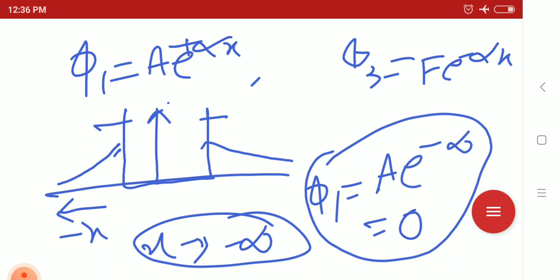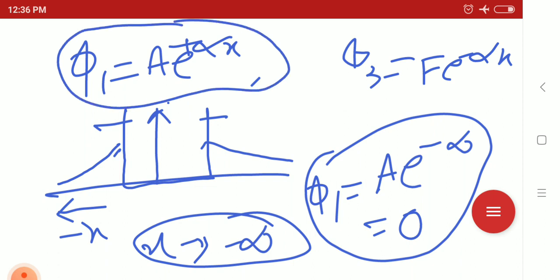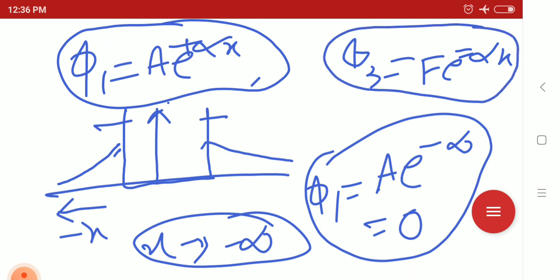So phi 1 equals A e to the power alpha x, and on the positive side e to the power minus alpha x, because if x goes to plus infinity, this wave function vanishes and satisfies the conditions of a wave function. But if we put x tends to minus infinity, it would blow up. That's why it is F e to the power minus alpha x.